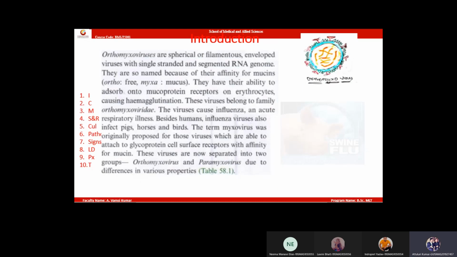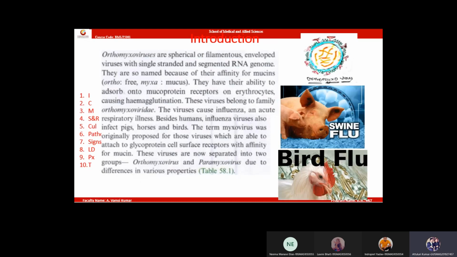So previously we got swine flu and bird flu. All these swine flu and bird flu are variants of previous influenza viruses.